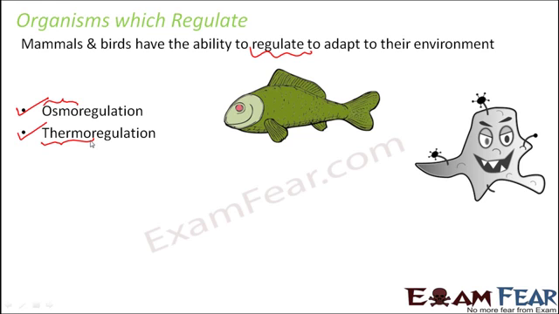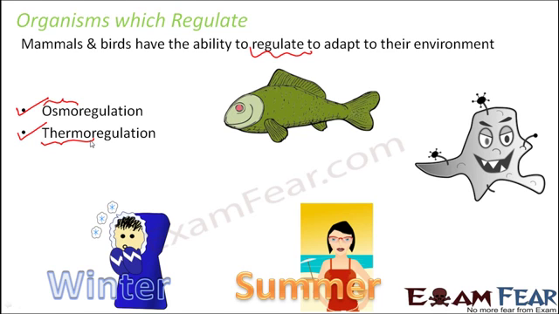So thermoregulation is all about maintaining a constant temperature within our body irrespective of the changes in the external environment. The best example that you can relate to is the regulation of our body temperature during summers and winters. Even though the external environment changes, our internal body temperature is still maintained at a constant value.